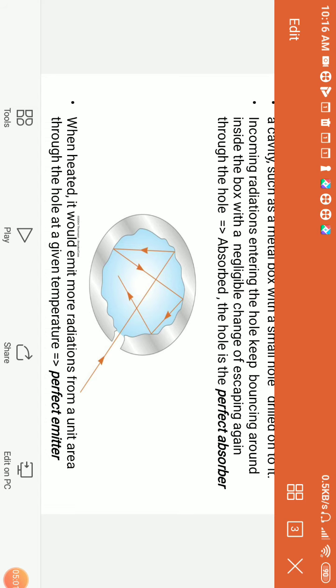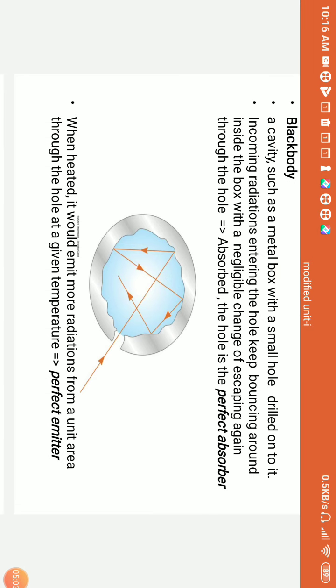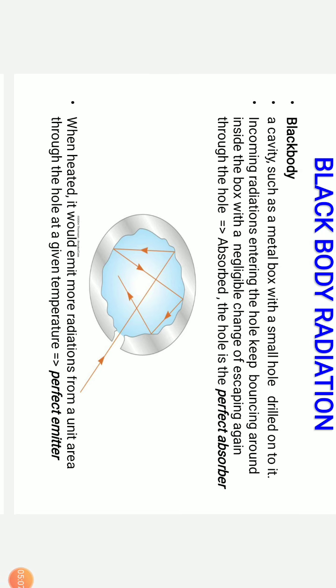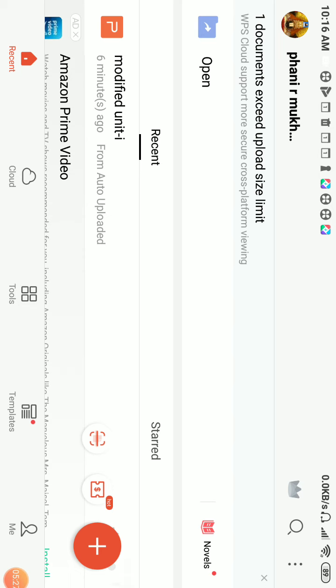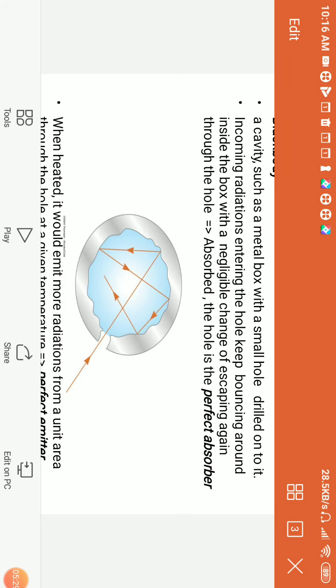We call it a black body. Of course, it's an imaginary body. And how exactly is it prepared? Of course, it is not prepared, but to a large extent we have prepared a black body with a small spherical body, a small cavity, and in that cavity you have a small hole which is drilled into it, so that whatever radiation enters the hole gets internally reflected in the complete body. So it completely absorbs the whole energy. That is the concept of a black body.